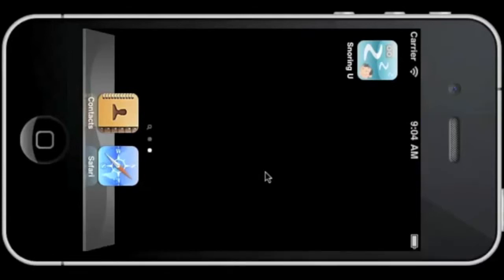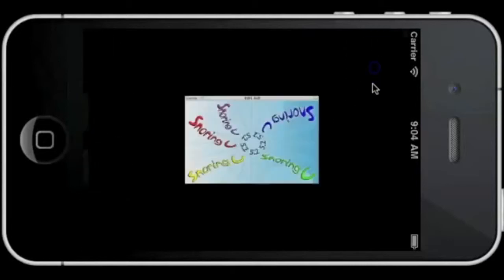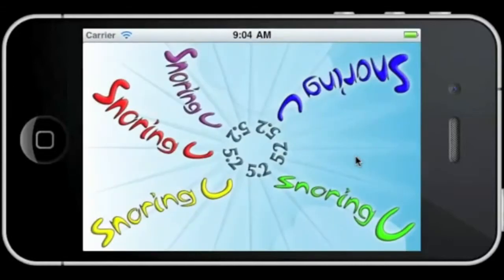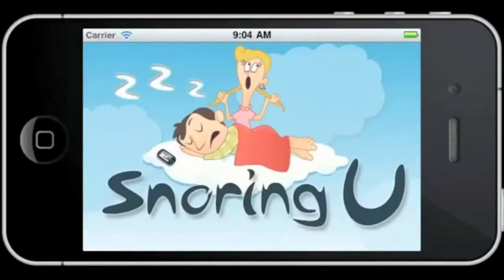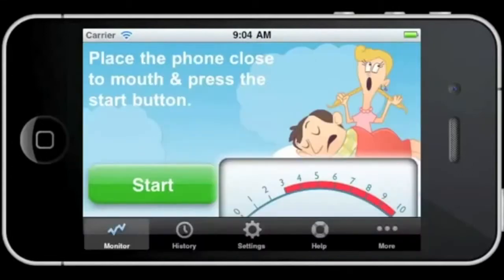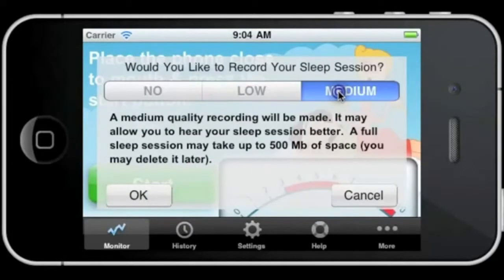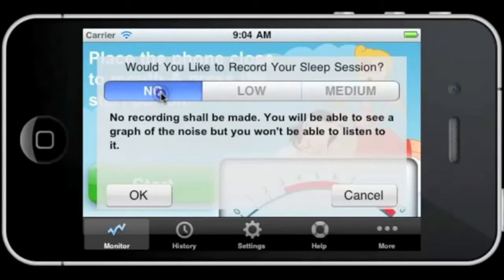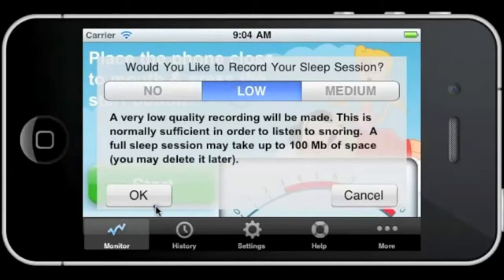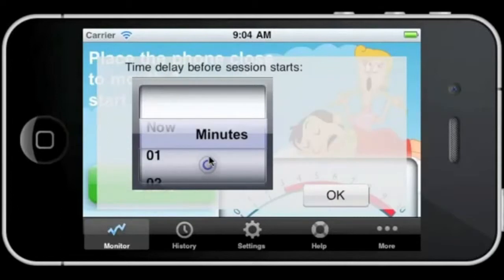To give you a tour around Snoring U, we enter the application. And this is the main screen, and when you press the Start button, Snoring U will first ask you what quality of sound you want, or if you don't want to record the sound at all. Starting in 5.2, we have also added an option to delay the start of the monitoring. For this demo, we will just go on selecting the default now.